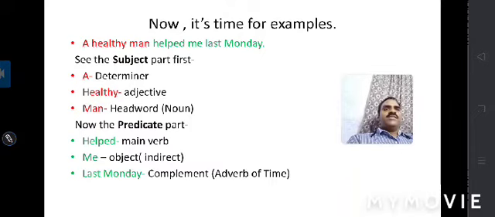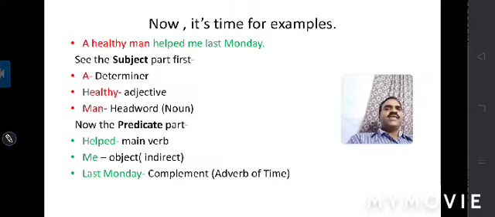Now, it's time for examples. Here in red color, you can easily see: a healthy man helped me last Monday. Now, we can explain it. This is the part of the subject. A is a determiner, healthy is an adjective, man is the head word, and man is the noun. So it comes as a head word here. The adjective qualifies the noun, that is man. These are the parts of the subject.